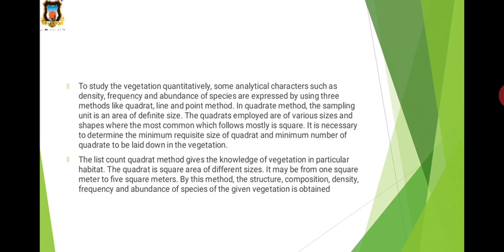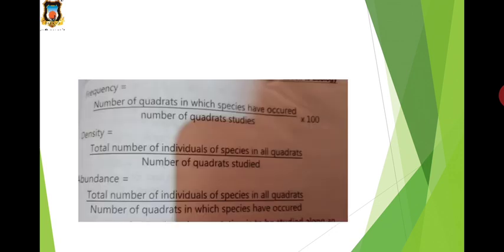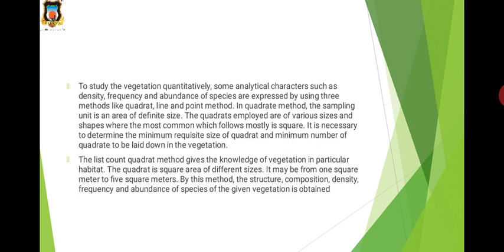These methods are useful because in a particular area various plant species are found, and the methods determine the exact differences and similarities of these plants. The cover, density and frequency are important aspects of the plant community, and they can be measured by quadrat samples. And quadrats are of four types: list quadrats, list count quadrats, chart quadrats, and clip quadrat method.